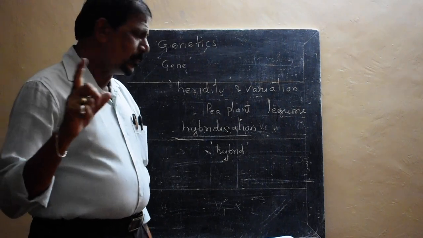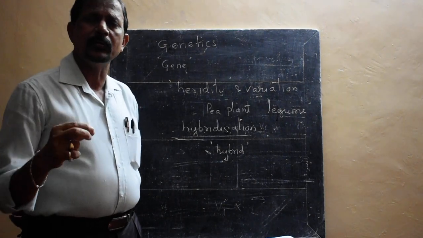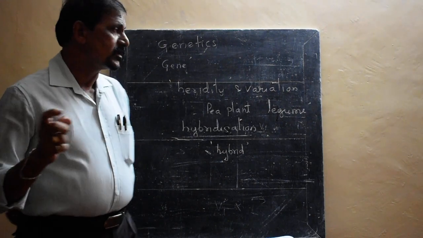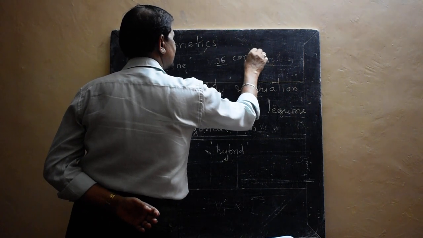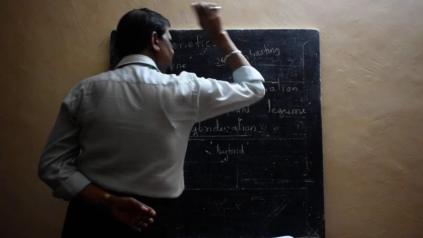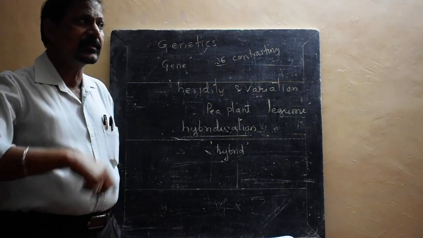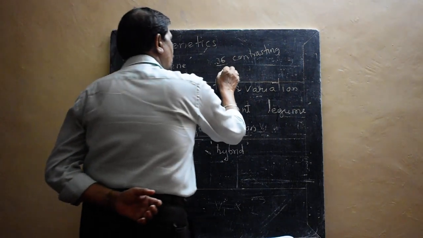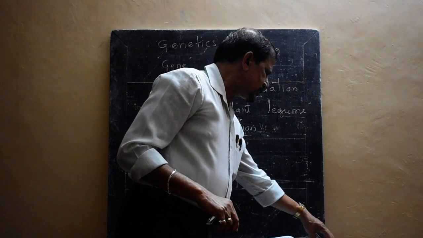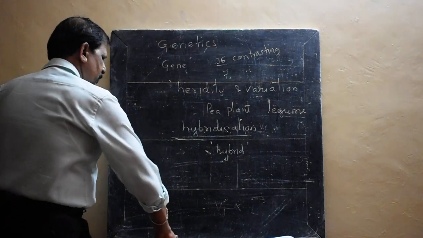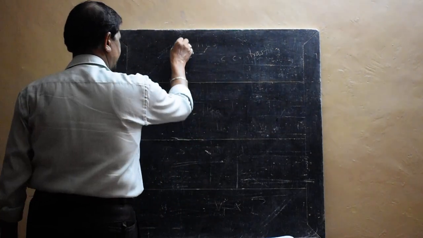Now he selected the pea plant, and in the pea plant hybridization experiment, he could get probably 36 contrasting characters. Contrasting characters means 36 different pairs of characters. But in his later experiment, he could use only 7 contrasting characters, and such 7 contrasting characters which he later used, see the column it is given.